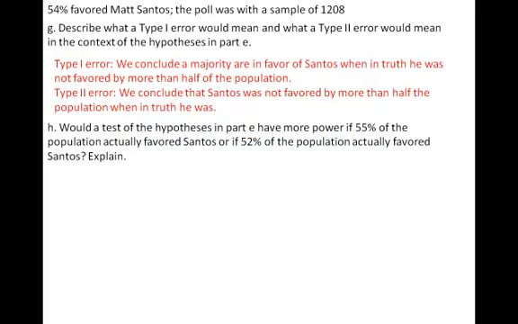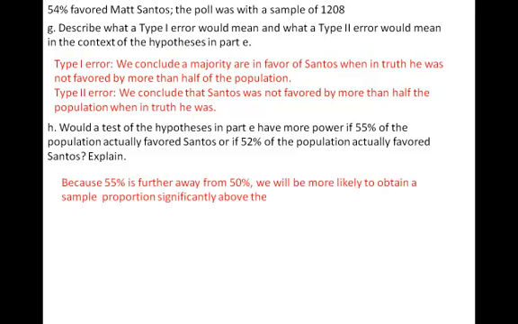Would a test of significance in Part E have had more power if 55% of the population actually favored Santos, or if 52% of the population actually favored Santos? We're trying to test against the null hypothesis that 50% favors Santos. Because 55% is further away from 50%, that's going to have more power. If our true population proportion is even further away from what we hypothesize, it's going to be easier for us to detect that.